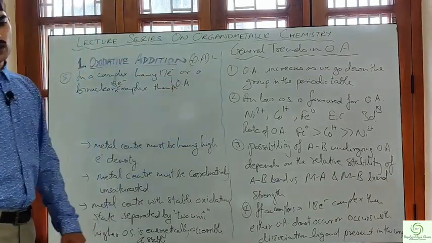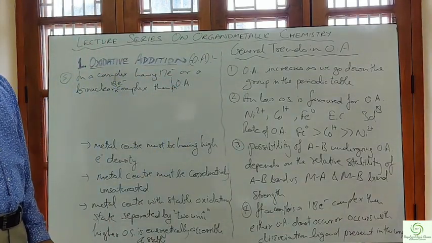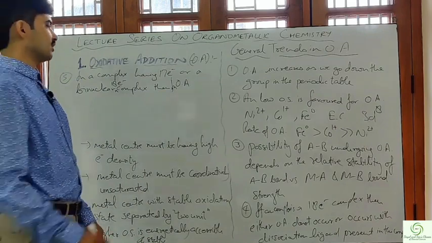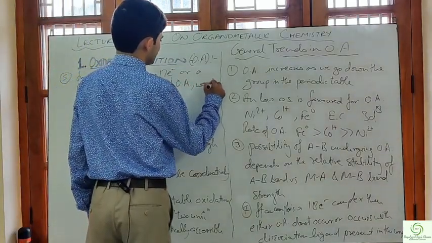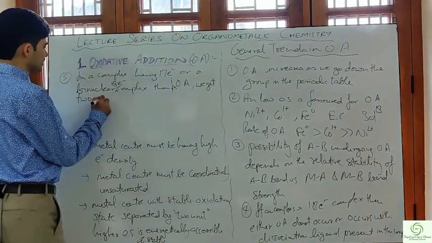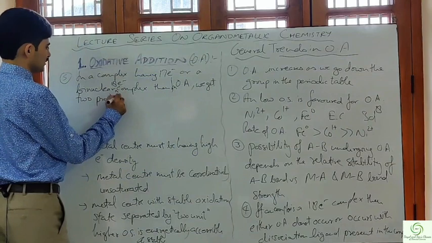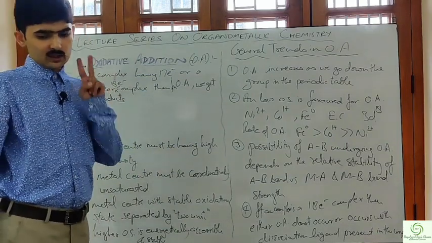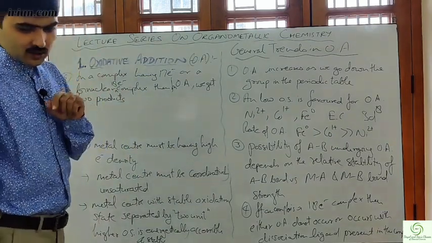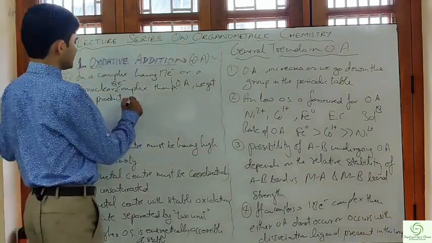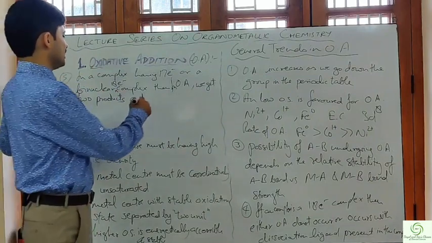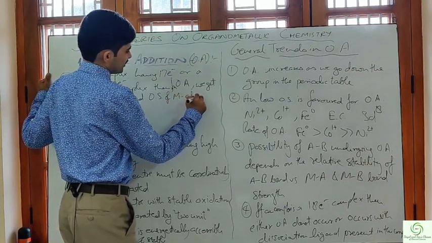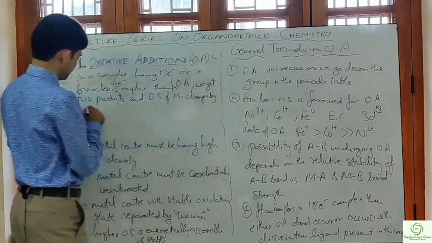In oxidative addition we get two products, and the oxidation state of the metal changes by 1 unit.